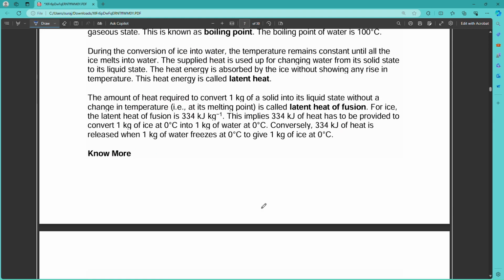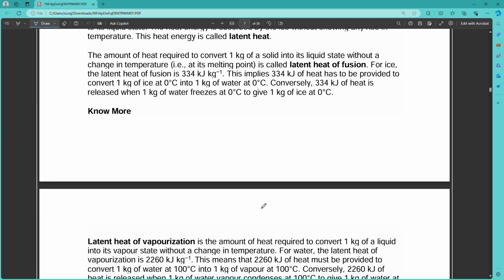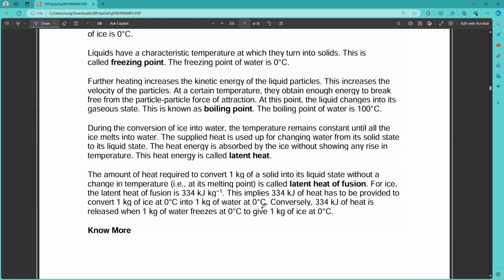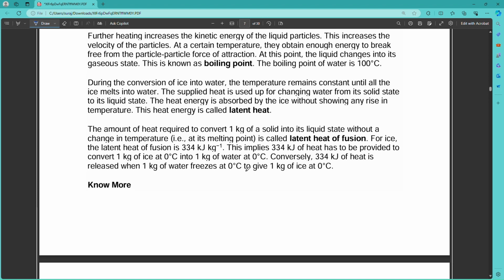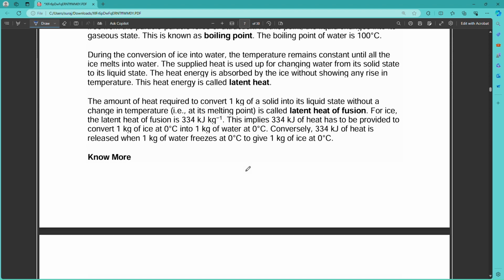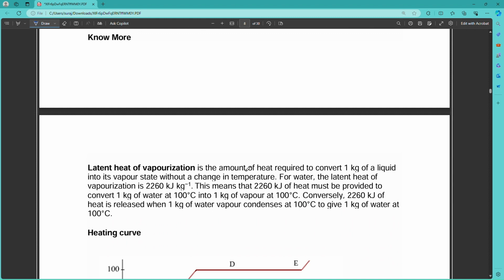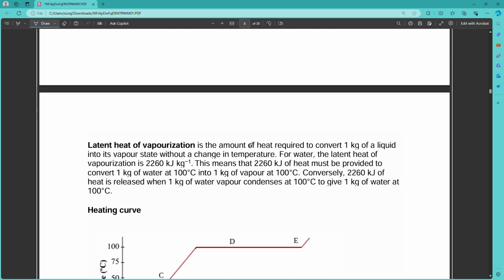Freezing point, boiling point also, and latent heat also. So we discuss the latent heat. The heat energy is absorbed by ice without showing a rise in temperature. This is called latent heat. So without change or rise in temperature, the amount of heat absorbed by a substance is known as latent heat. Latent heat of vaporization is the amount of heat required to convert 1 kg of liquid into vapor.